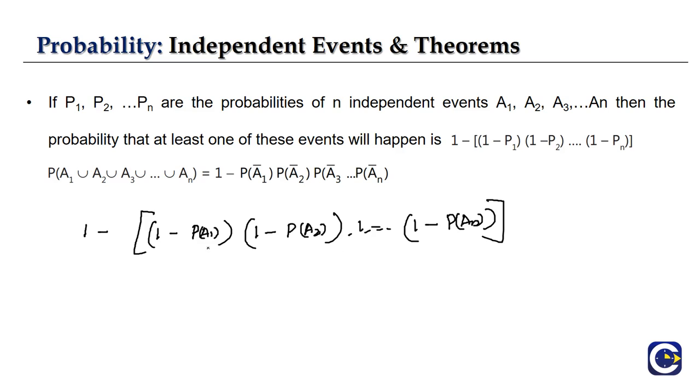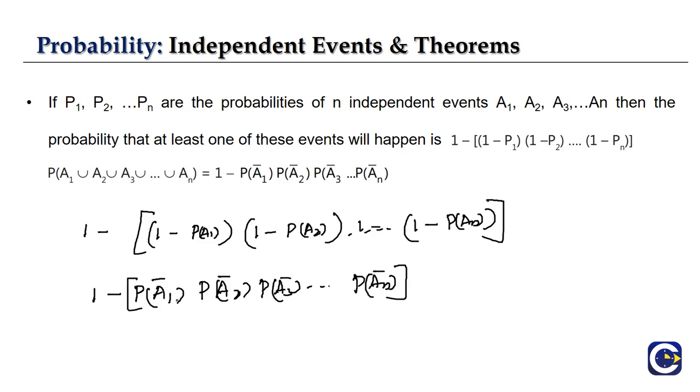We know the complement of an event is nothing but 1 minus the event, so here we can write the same thing in a different way, in terms of the complements: A1 bar, A2 bar, A3 bar and so on until An bar, right?